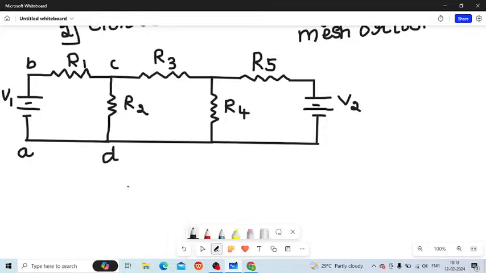Mark the nodes with letters, either capital or small case, and that will help you identify your meshes. So let me mark that, student. Please wait. It is E, F, and G and H. E, F, G, and H. Okay, now I have marked that.